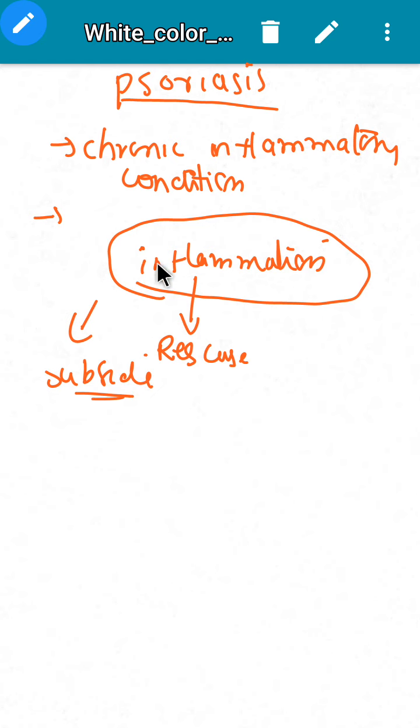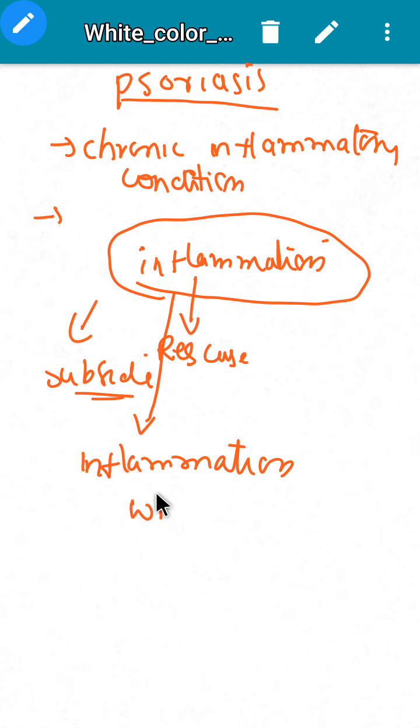But in a psoriasis patient, this inflammation will not subside, even after rescue from injury. This inflammation will result in psoriasis.